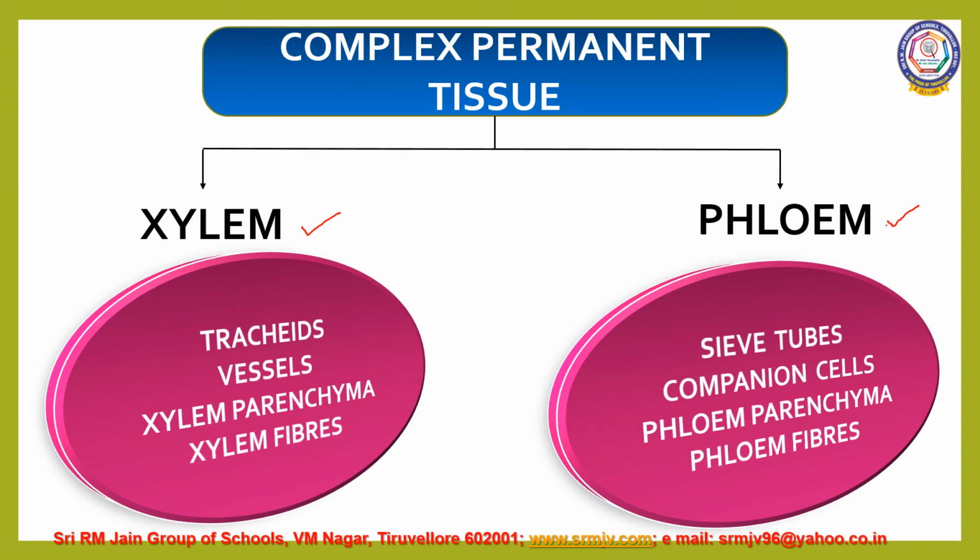Xylem consists of four types of cells, tracheids, vessels, xylem parenchyma and xylem fibers. Phloem is made up of four types of elements, sieve tubes, companion cells, phloem parenchyma and phloem fibers.